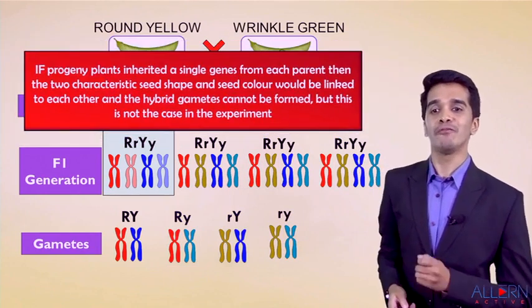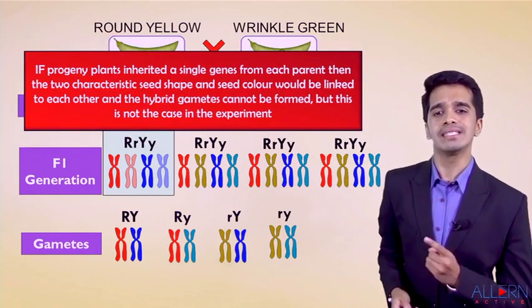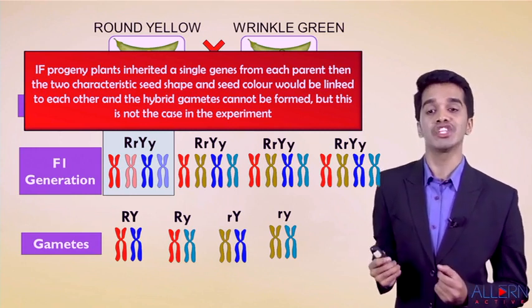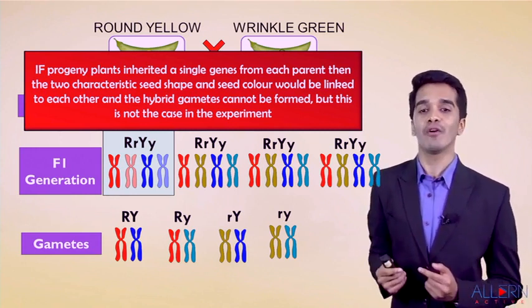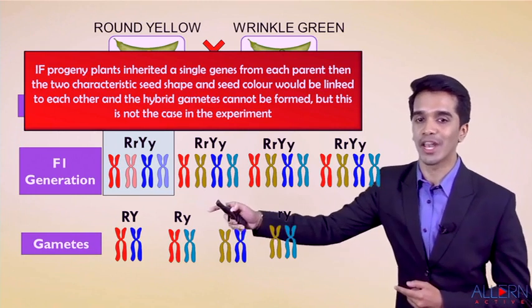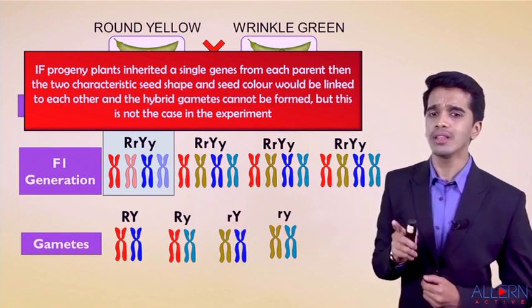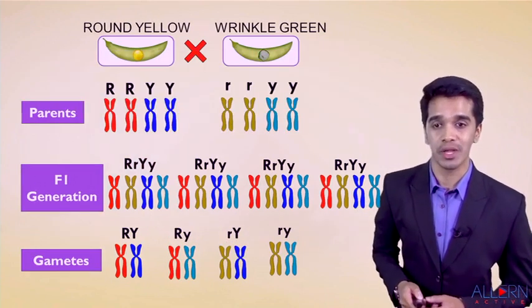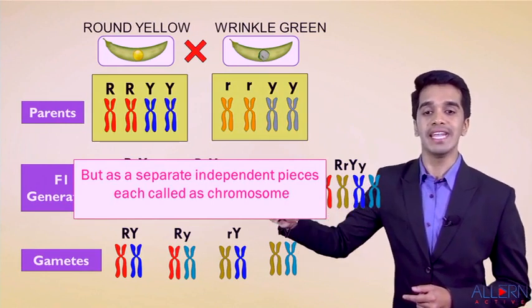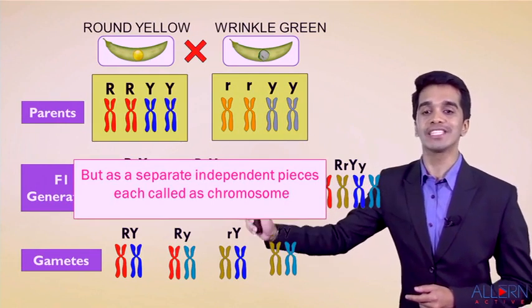So can I say if progeny plant inherited a single gene from each parent, then the two characteristics, that is the shape of the seed and the color of the seed, would be linked to each other and the hybrid gametes could not be formed. But this is not the case in this experiment, dear students, because you can see the hybrids as well, but as separated individual pieces, each called a chromosome.